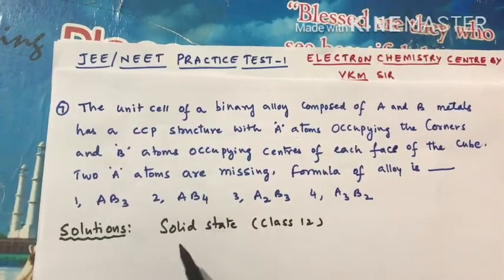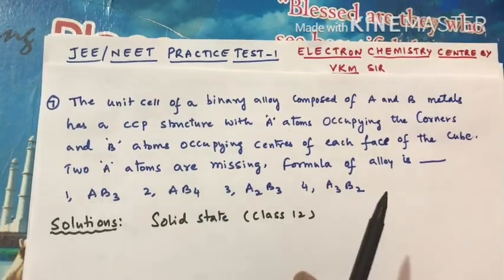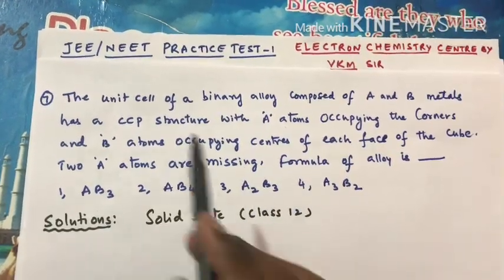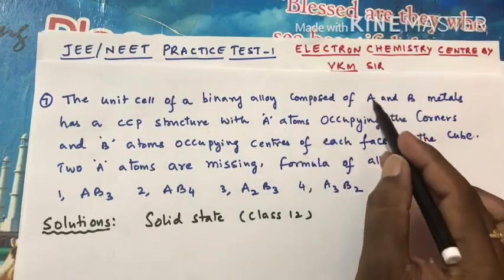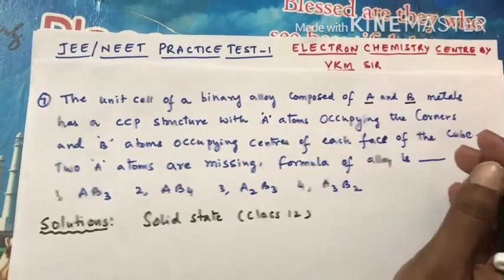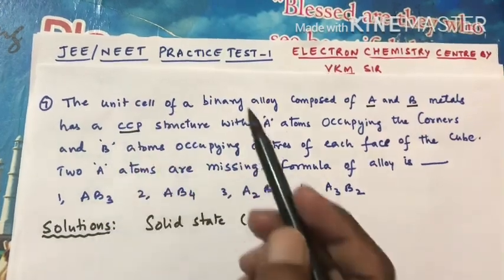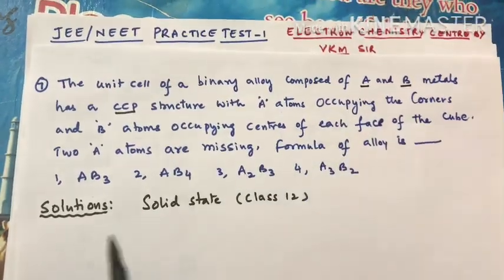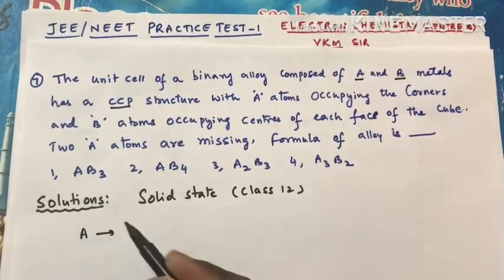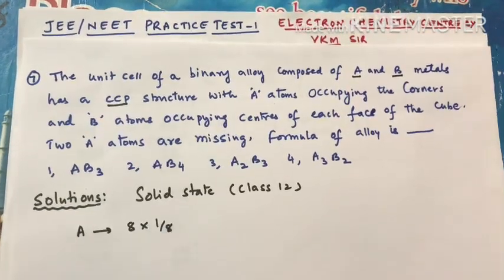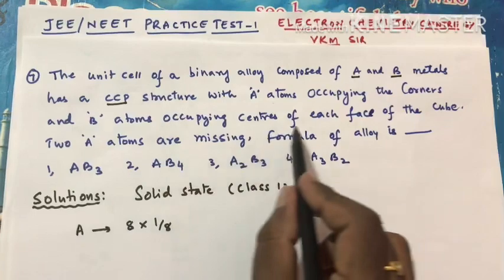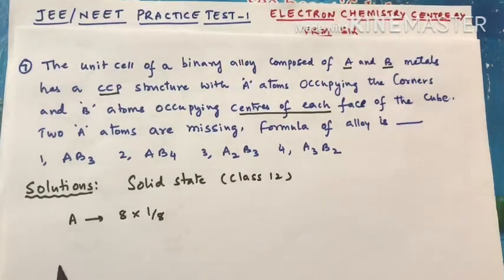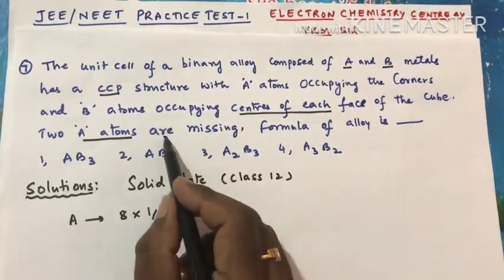Children, now the next question is from solid state, class 12. It's a very interesting question. This question is related to derivation of the formula based on the given data. The unit cell of a binary compound is composed of two metals A and B, and the structure is CCP, cubic close packing, which is also known as FCC, right? In which A atoms are occupying the corners, in the sense 8 into 1 by 8. B atoms are occupying the centers of each face of the cube, but 2 atoms of A are missing. They mention it very clearly.